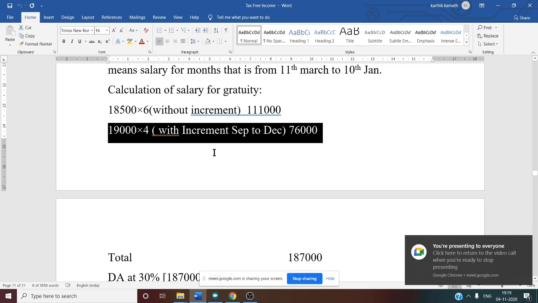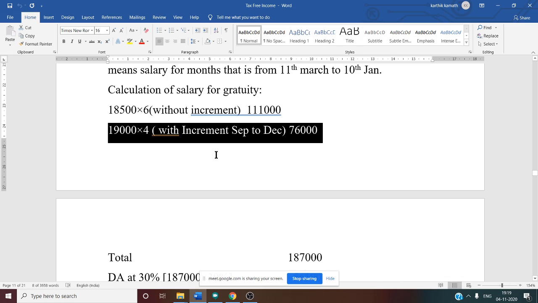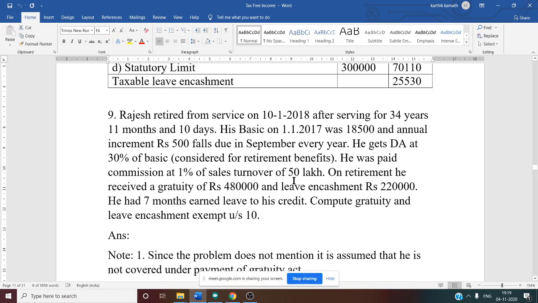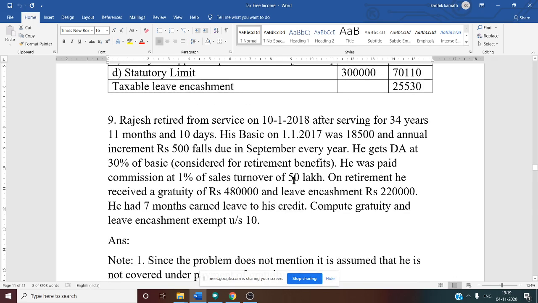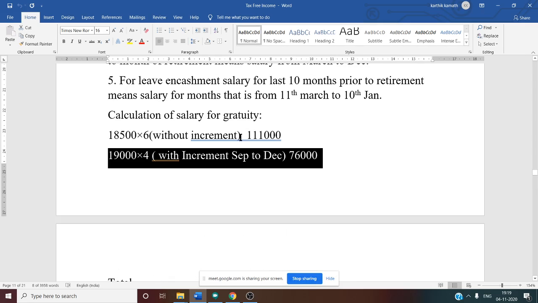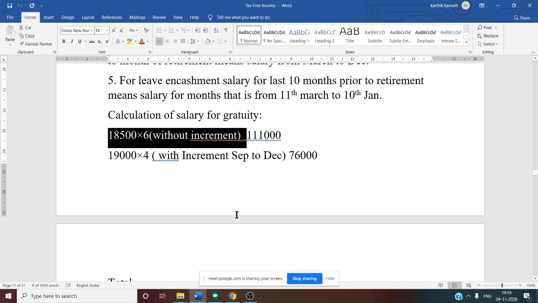See, now we have already calculated for 4 months, that is September to December. So we'll assume that increment starts from September. That means before September all is without increment. Yes, without increment means here 18,500 only. That is how you can say 18,500 only means from February to August. Okay. So let us calculate. February, March, April, May, June, July, August.